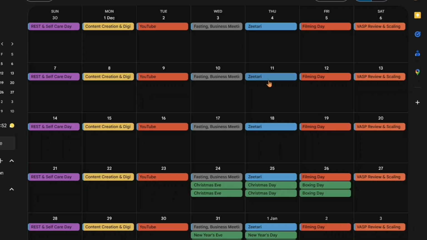Okay, I also want to show you what my calendar looks like. This is still my 2025 calendar. This is what my calendar looks like before I did the new Notion template. As I said earlier, all of the things I added in my 2026 Notion template, I did not have in 2025. So I had to do this outside of the Notion template, which is on my calendar.